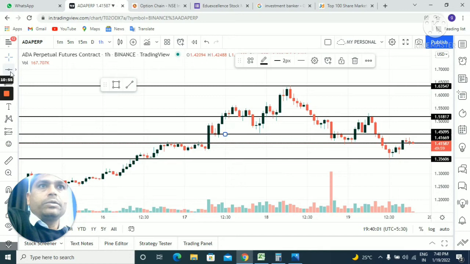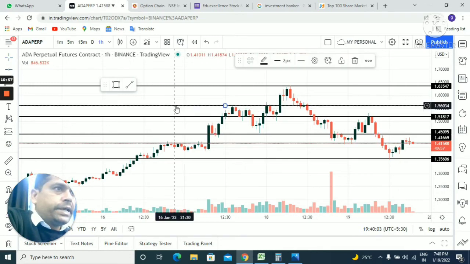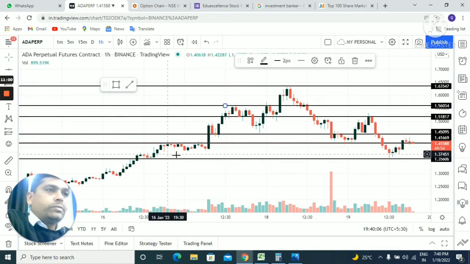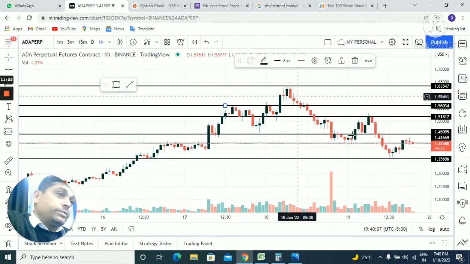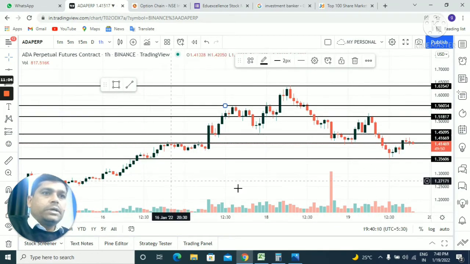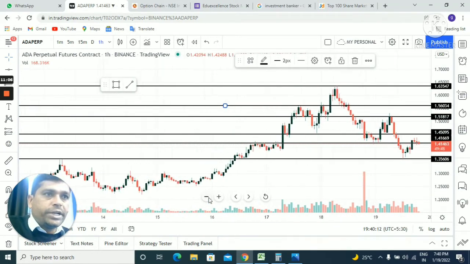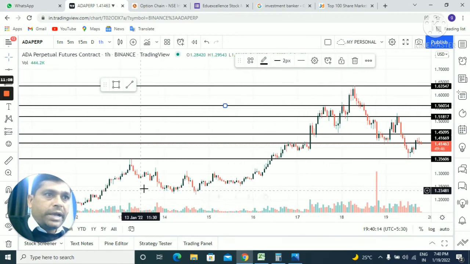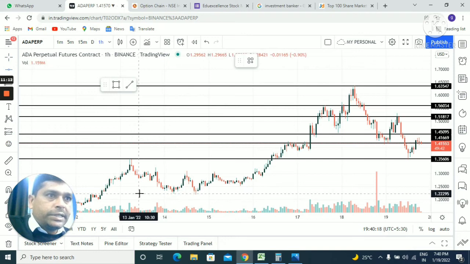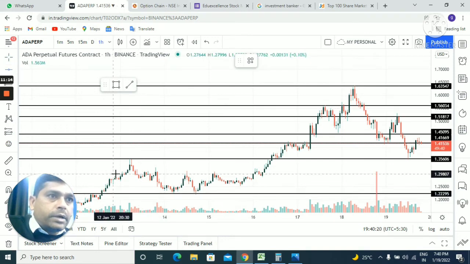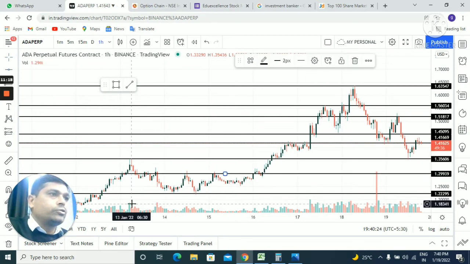Now again I will plot one level here. This is one of my resistance points and the price is going downside. So we have to match the most interactive price zone. Now I can plot one line here as well. Now see, this is the lower line. Again, this is our most interactive zone of the price.